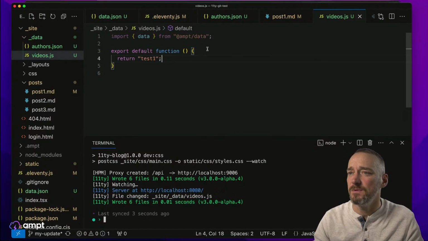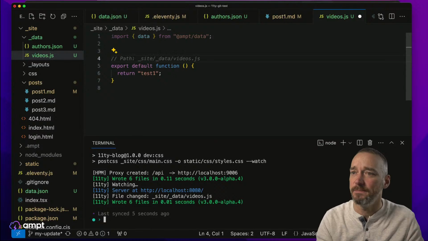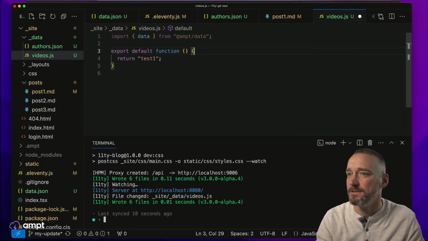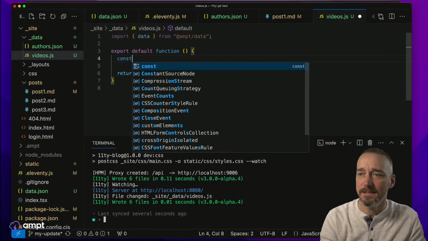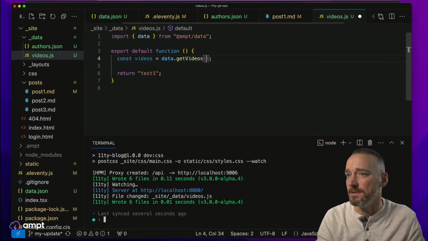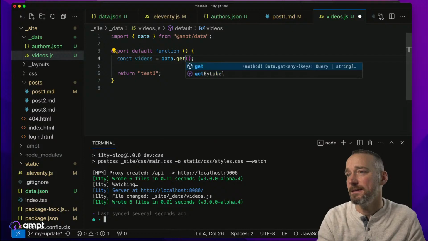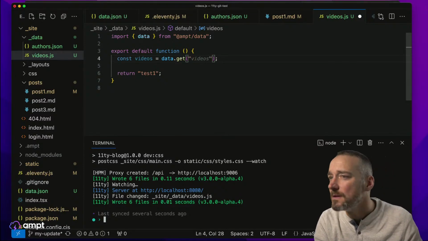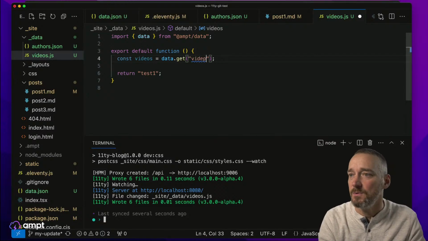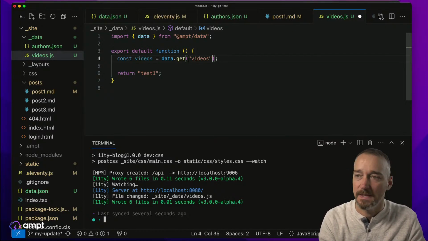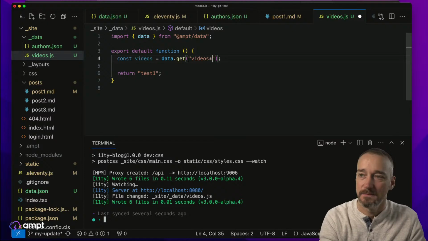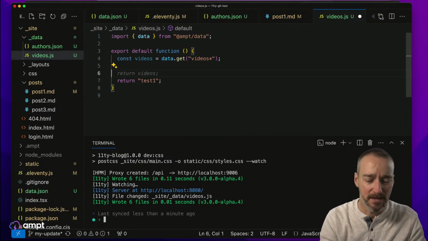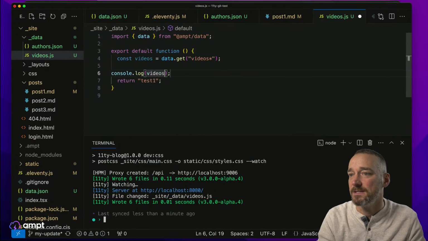So what we can actually do is we should be able to run, and I think we could do it within here. I don't think it really matters where we do it, but let's do it within here. So we're going to do const videos equals data.get, and we're going to return videos star. Wow. Okay. How about that? All right. So a couple things we can do is, first of all, we can log these out so that we can see what we actually get back.